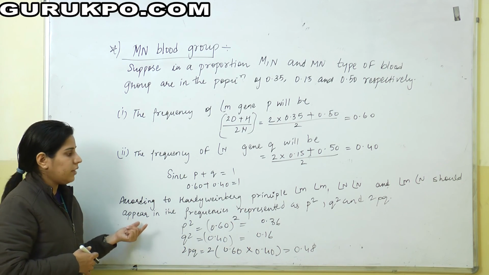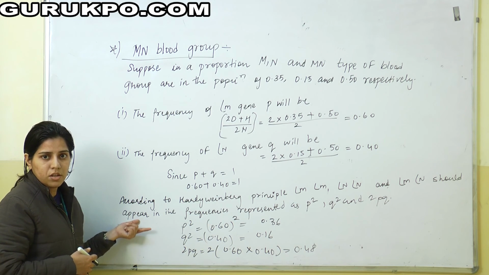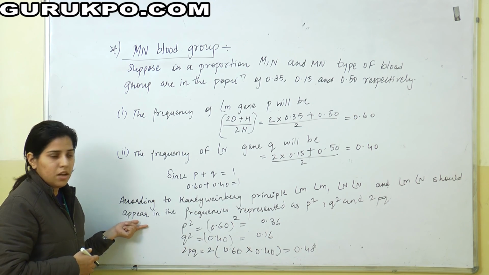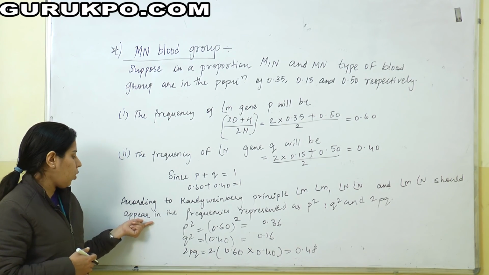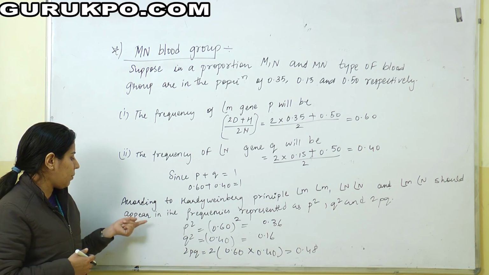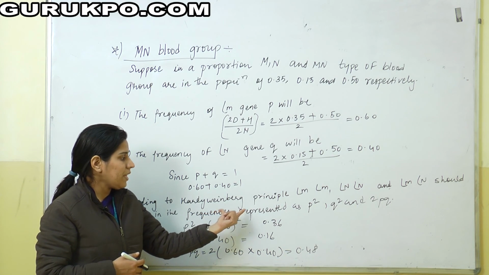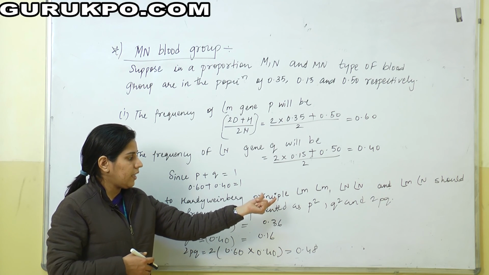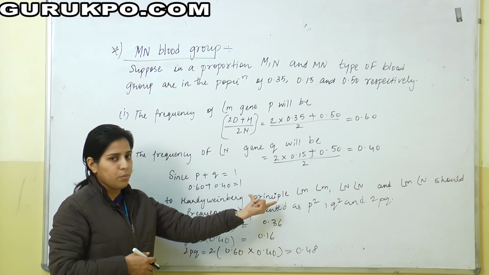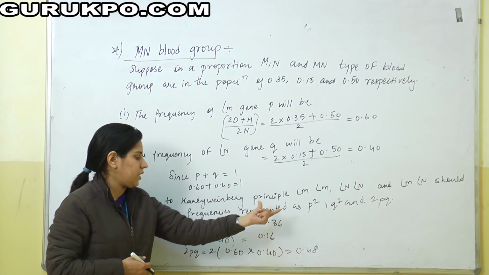So here M and N will remain constant, not changed in allelic frequency, in equilibrium because of the Hardy-Weinberg law. So the frequencies appear as P square, that is M, Q square, that is N, and 2pq, that is both, the allelic frequency.